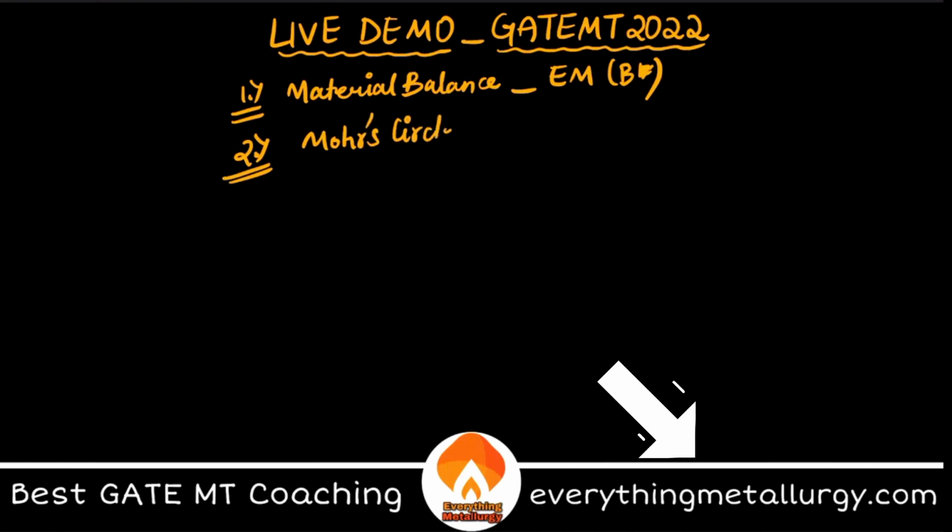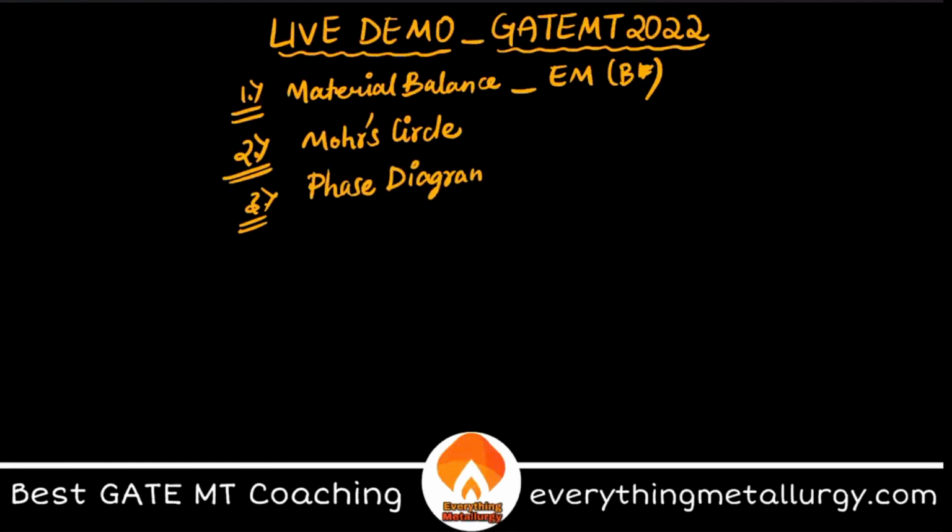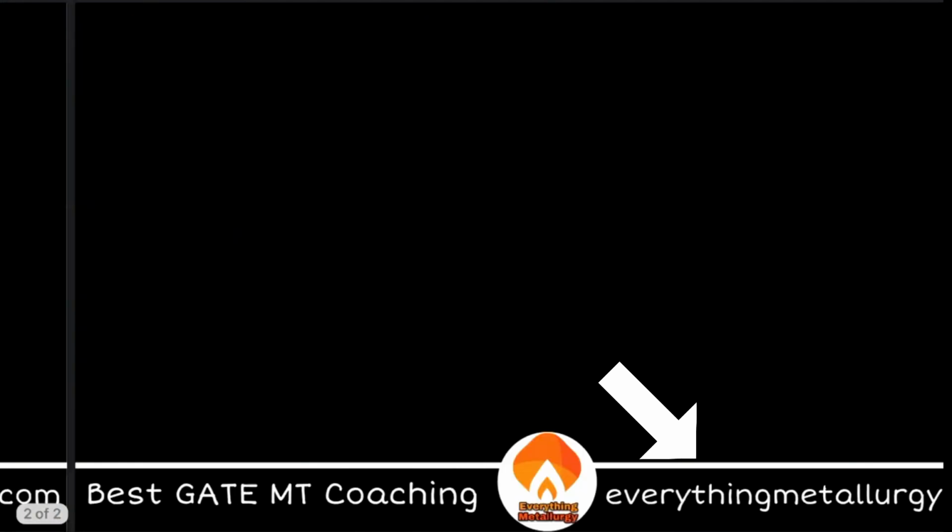The second topic which people have requested is Mohr circle, the concept of Mohr circle, and finally the third topic is phase diagrams. Correct? These are the 3 topics which you guys have suggested, right? So we'll continue by starting with phase diagram. We'll go in a reverse order, because phase diagram is one of the important topics. So let's start.